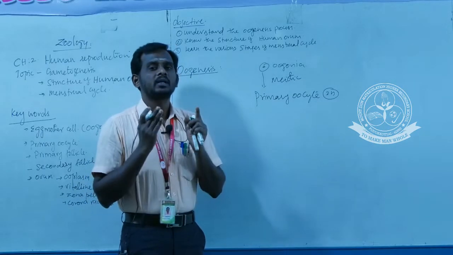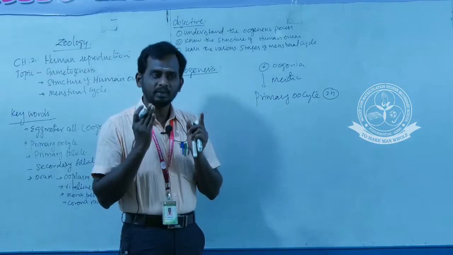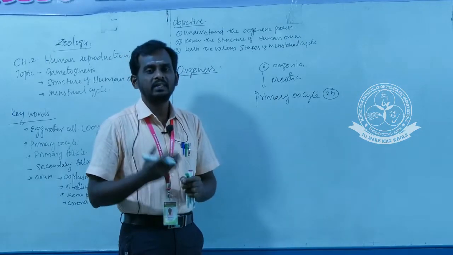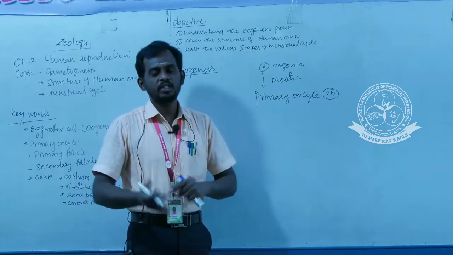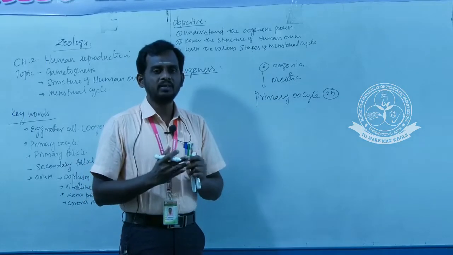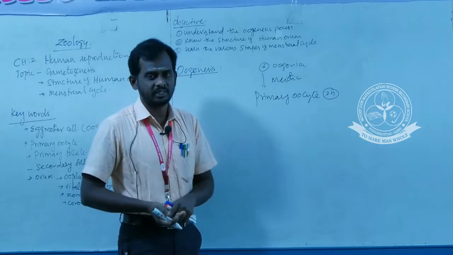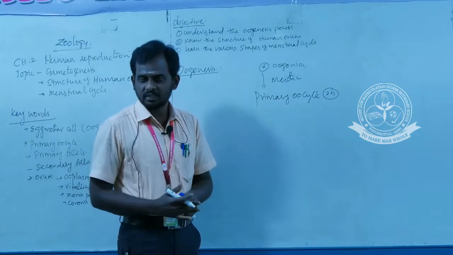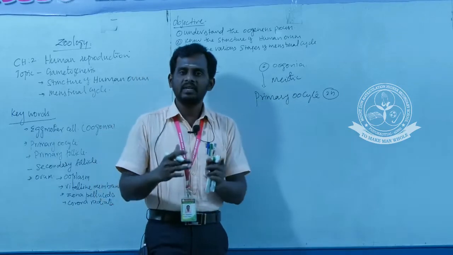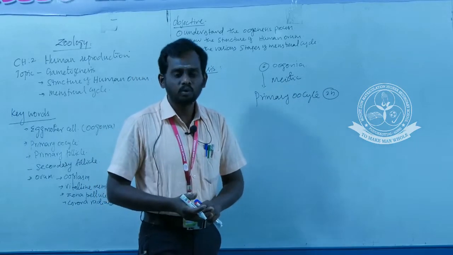That means this primary oocyte always remains as a primary oocyte till puberty. What is puberty? A woman attaining sexual maturity is called puberty. So till she attains puberty, the primary oocyte always remains as a primary oocyte.